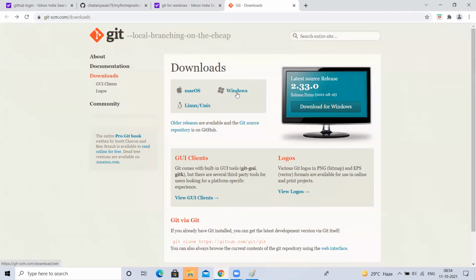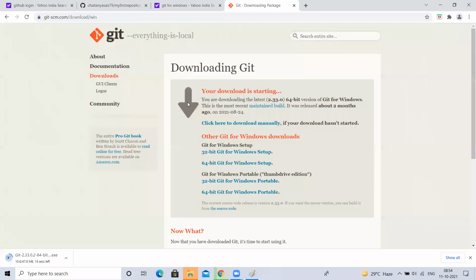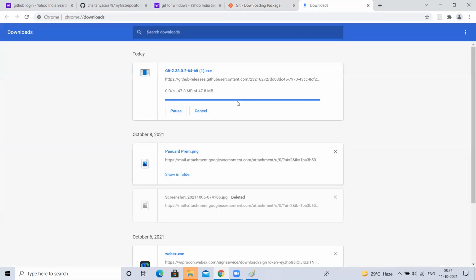Sometimes, based on your operating system, it automatically starts downloading. If not, you click on this Windows option. We want it for Windows, right? Click on Git for Windows. See, based on the operating system, it already started downloading. Mine is a 32-bit machine. If it doesn't start, you click on this and it will start downloading. It has been downloaded.